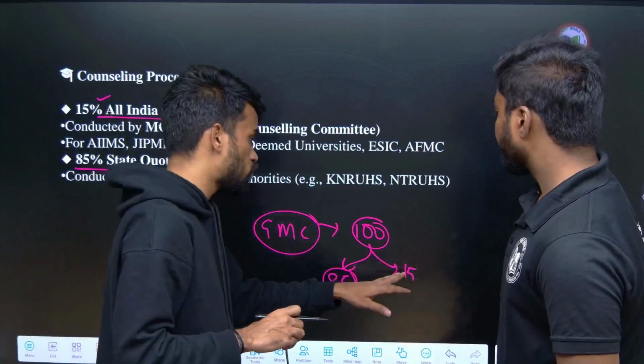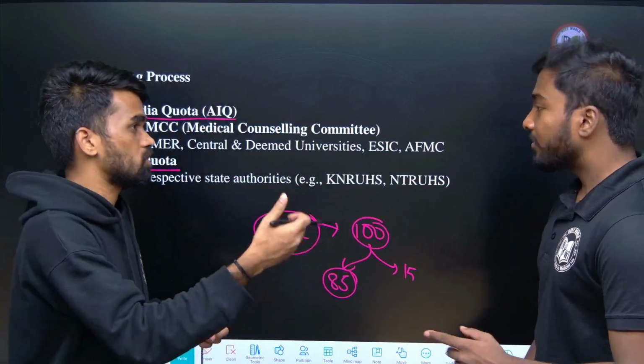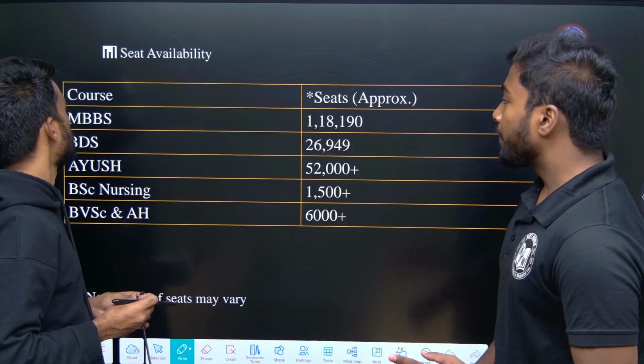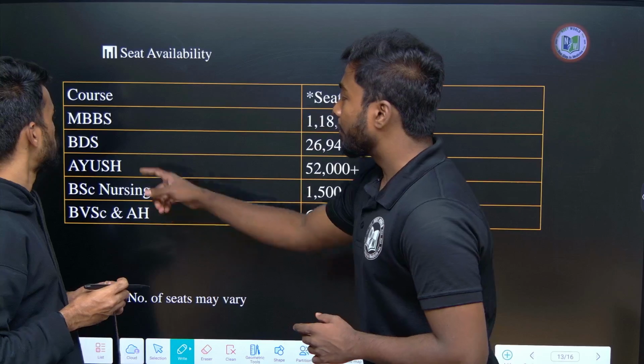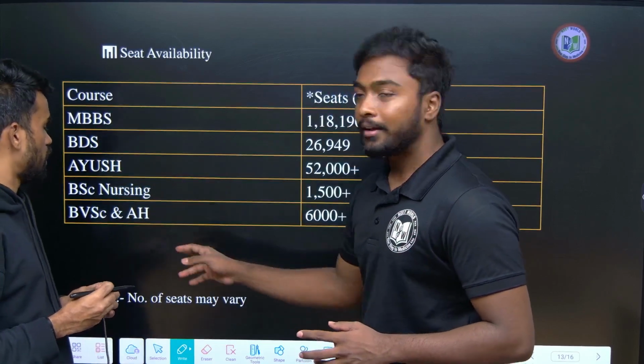All India quota depends completely on their marks and ranks. Next is seats availability. First we'll see what courses are available: MBBS, BDS, Ayush, BSc Nursing, BVSc and animal husbandry.